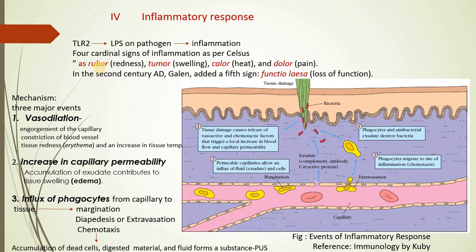That is the first cardinal sign of inflammation, right? In the same way, when the blood capillaries are engorged, that means they are enlarged, and the blood vessels are constricted. Because of constriction of the blood vessel, the endothelial cells are constricted, and there will be a large amount of gap generated within the endothelial cells of the blood vessel, right?